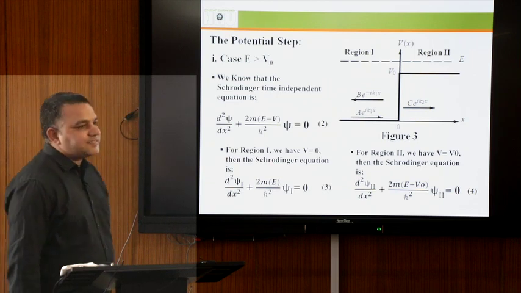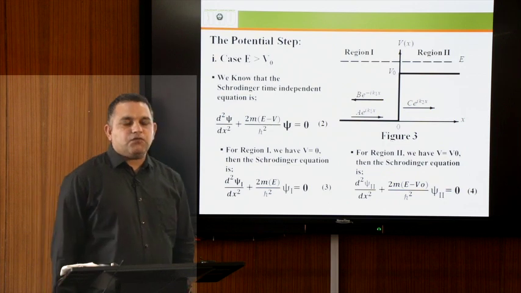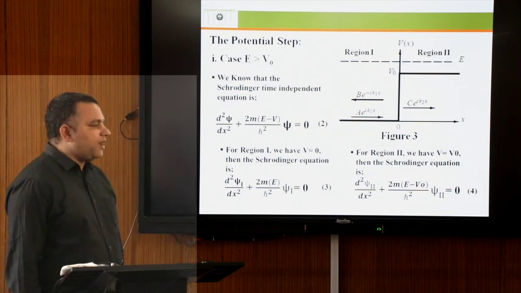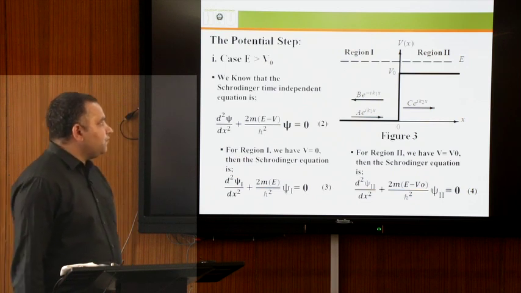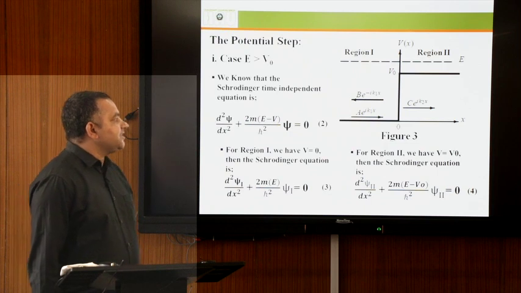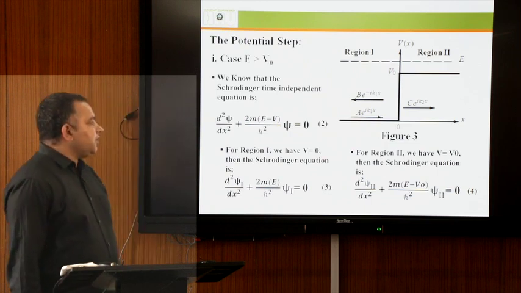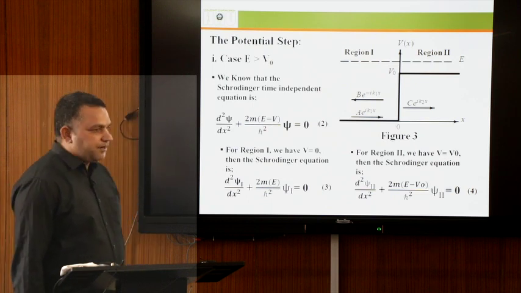First, we will discuss case first using the Schrodinger equation, when we have E greater than V naught. From figure third, we can see that we have two regions, region first and region second, and in this figure the energy of the incident particle is greater than the potential height.